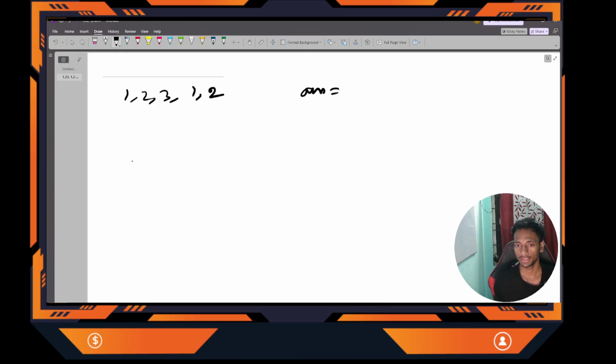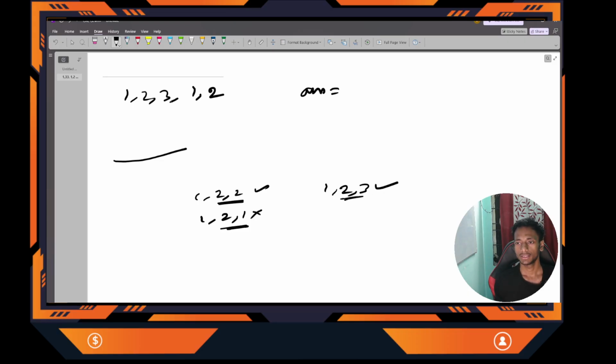Non-decreasing subarray means it should not decrease. 1 2 is possible, but 2 1 is not non-decreasing, because here it is decreasing. 1 1 is fine, since it is the same, not decreasing. So this is a valid subarray, and 1 to 3 is also non-decreasing because it is going to increase.